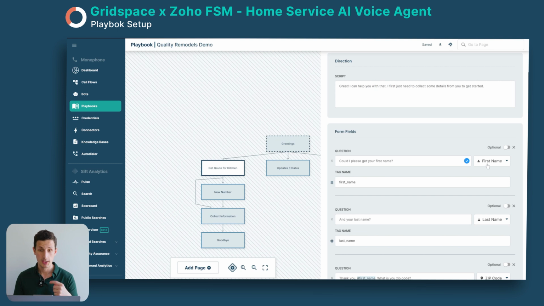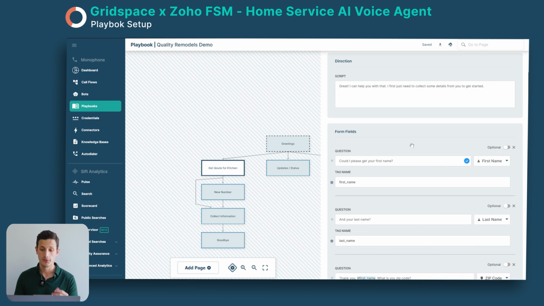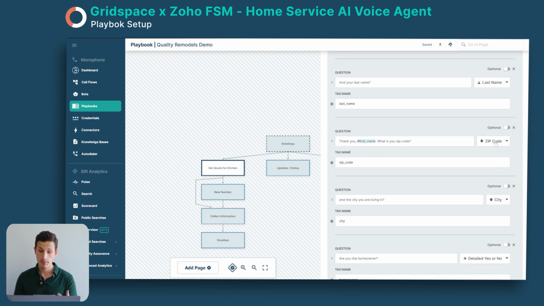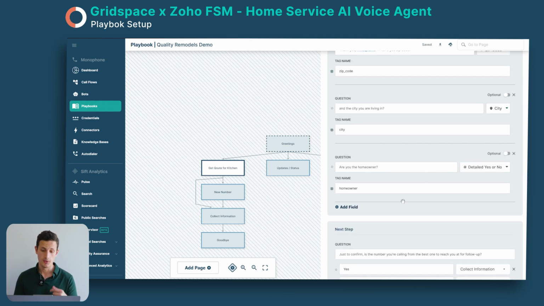So here you can be very specific about the type of information you're collecting, if it's a name, date, number, etc. So here we're collecting the first name, last name, zip code. You can also make this optional if you would like to, so they don't have to answer these. And then city, and also then a yes or no question, are you a homeowner?